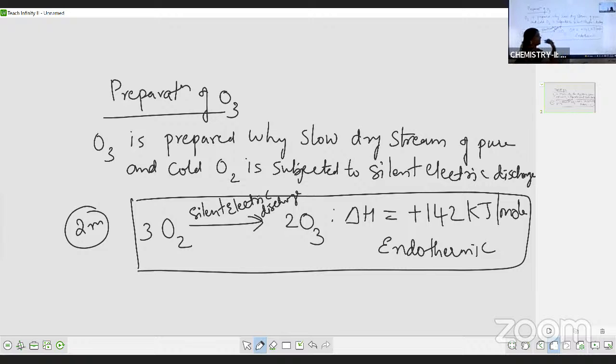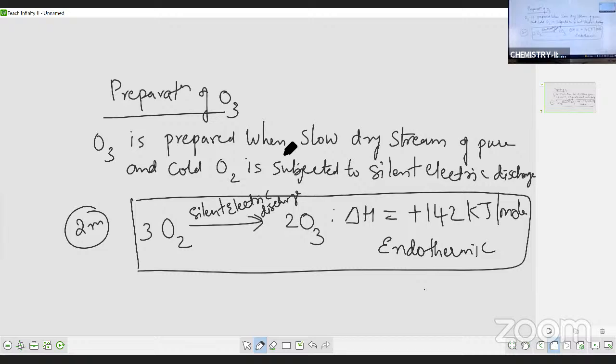Since you are supplying heat energy to the system, it is an endothermic reaction. How much heat energy do you need to supply for formation of 1 mole of ozone? 142 kJ per mole. So the statement: O3 is prepared when a slow dry stream of pure and cold O2 is subjected to silent electric discharge.